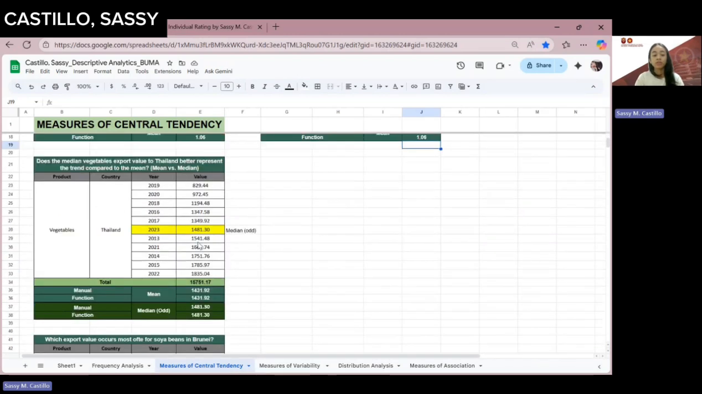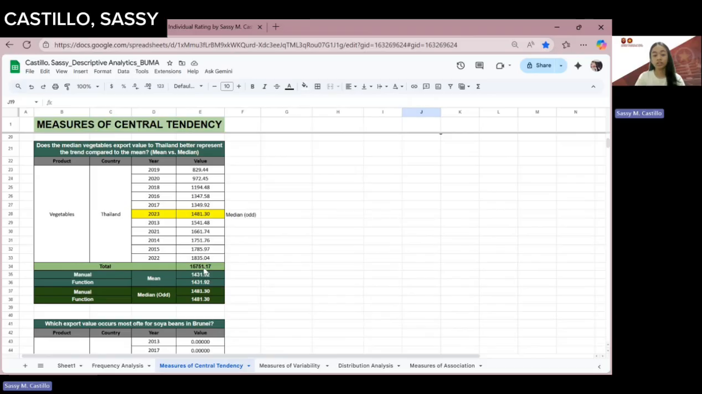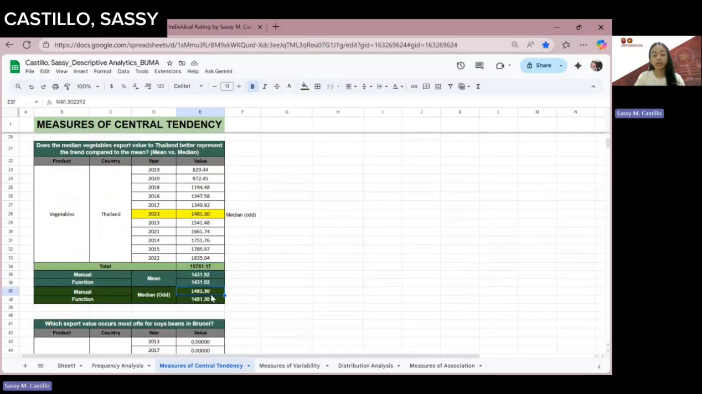So for test 2, the median vegetable export to Thailand, better represented compared to the mean. This is the same function of the total and the mean calculation from rice in the Philippines. So I will explain how to get the median in manual function. The median in manual function is the middle value of the sorted list of numbers in the dataset. So we need to sort our year and value from least to greatest.